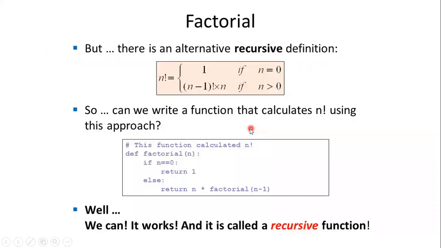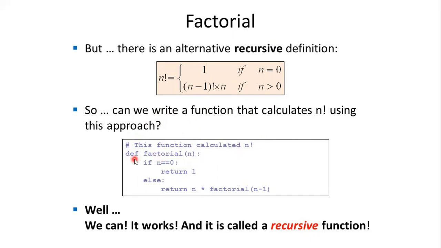So, a small example. You can see this is a mathematical structure for the factorial problem. How are we going to write a recursive call for this factorial? You can see this mathematical expression: n factorial is equal to 1 if n is equal to 0, and if n is greater than 0, it is going to return n minus 1 factorial into n. So based on this condition, we have to write a program. A small program has been written, so you can understand this program. They have coded it very clearly.